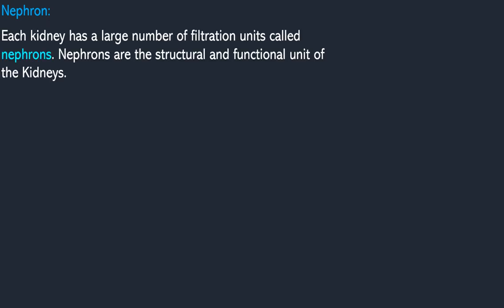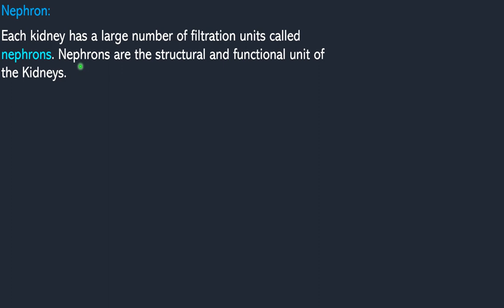So students, now we are going to learn about the nephron. I have already told that each kidney contains innumerable small functional and structural units. Those are called nephrons. Now we are going to know the complete detailed structure of the nephron. Each kidney has a large number of filtration units called nephrons, which are present in each kidney.